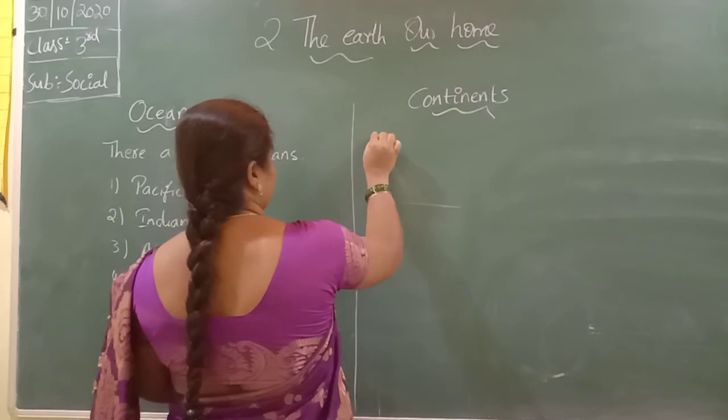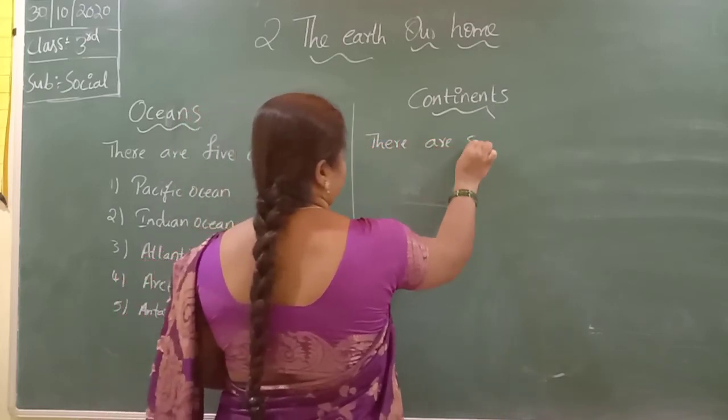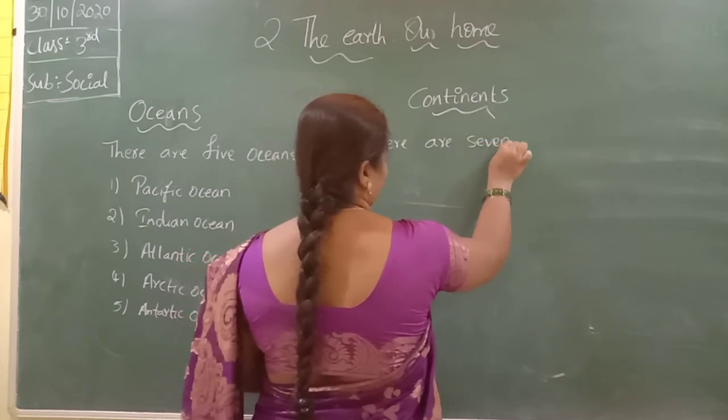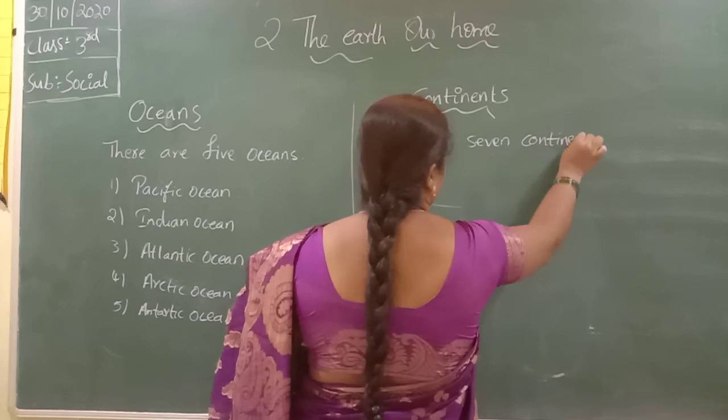How many continents are there? 7 continents.